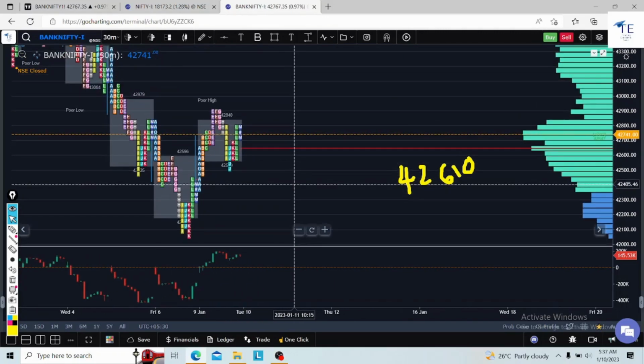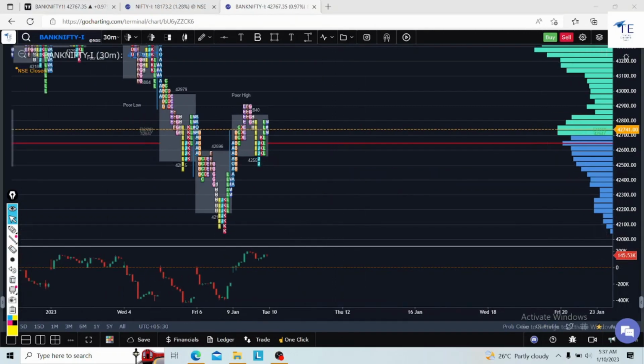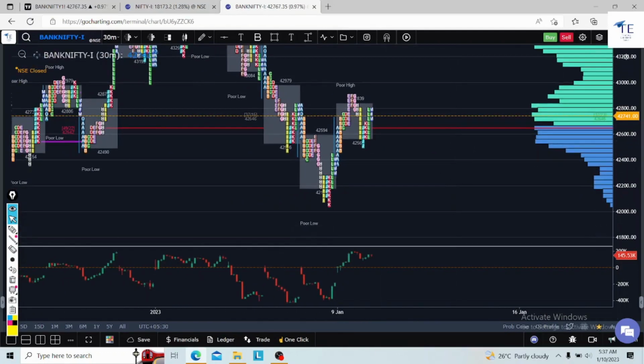So these are the levels which I am watching. See, these levels have their own soul, whatever levels we discussed here.